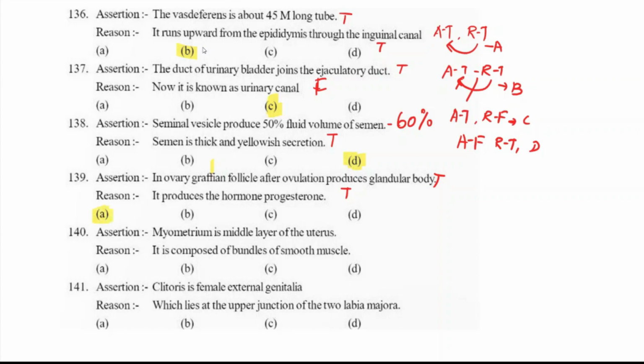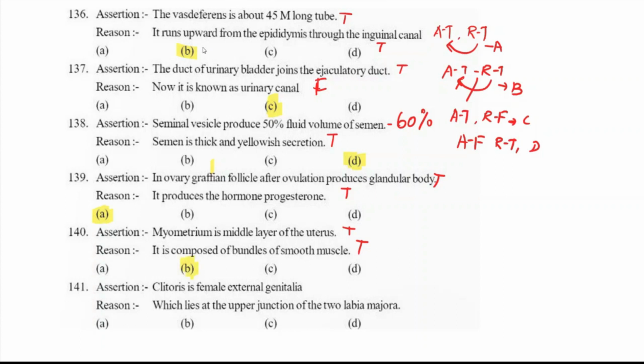Myometrium is the middle layer of the uterus. True. It is composed of bundles of smooth muscles. That is also true. But is it the explanation? No, it is not the explanation. So the answer is option B.